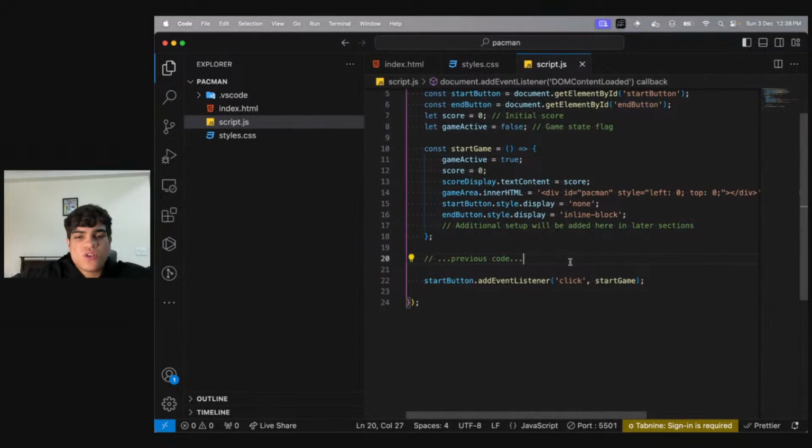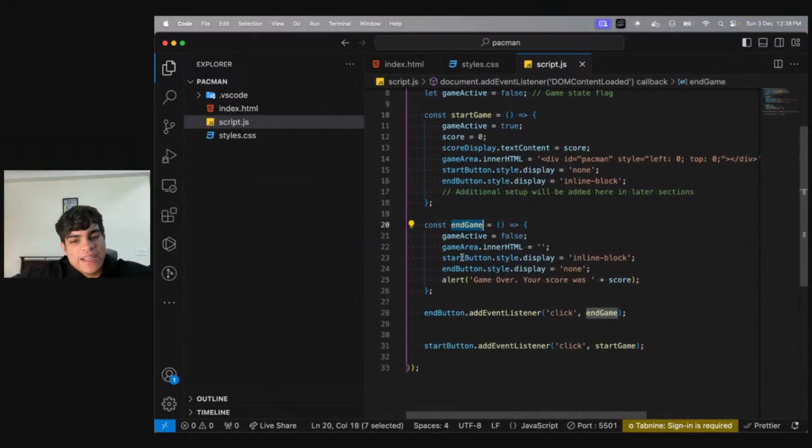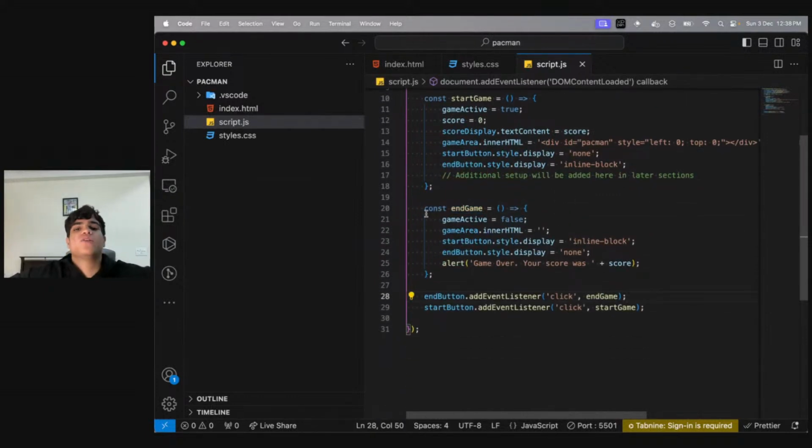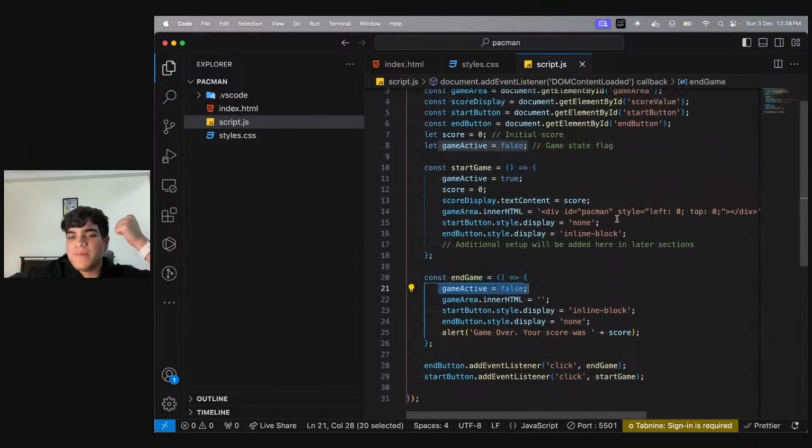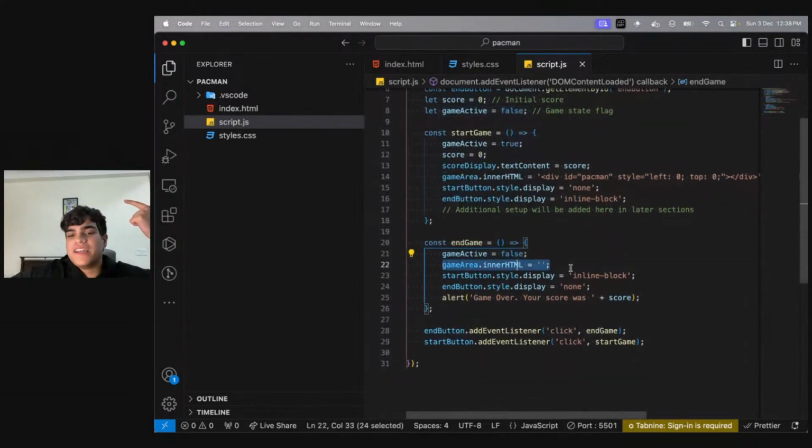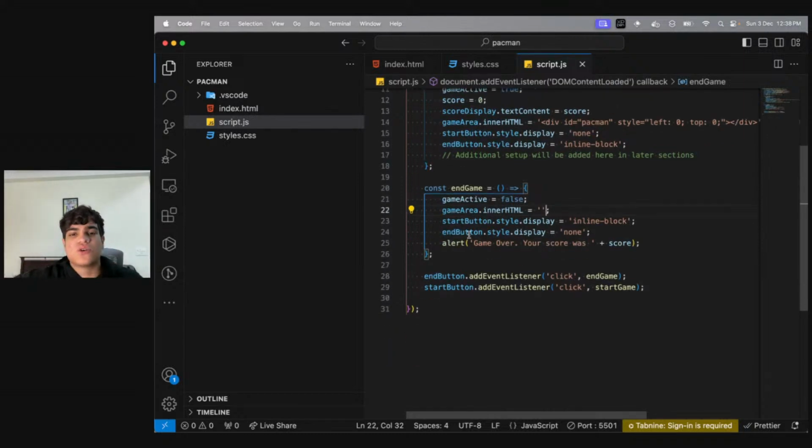So for this also the code will be very simple. Just create an endgame function, add an event listener to your endgame, and over here what we are doing is we are setting the game area as false. Inner HTML is becoming null. That means we are getting rid of our Pac-Man, the food items, and the ghost, right? Then what are we doing? We are setting the end button game as none. We are removing the end button game and we are showing the start button game as well.